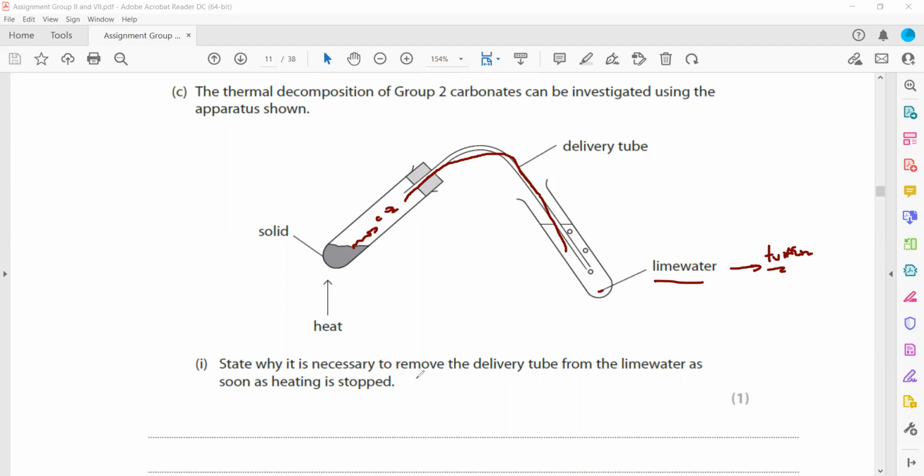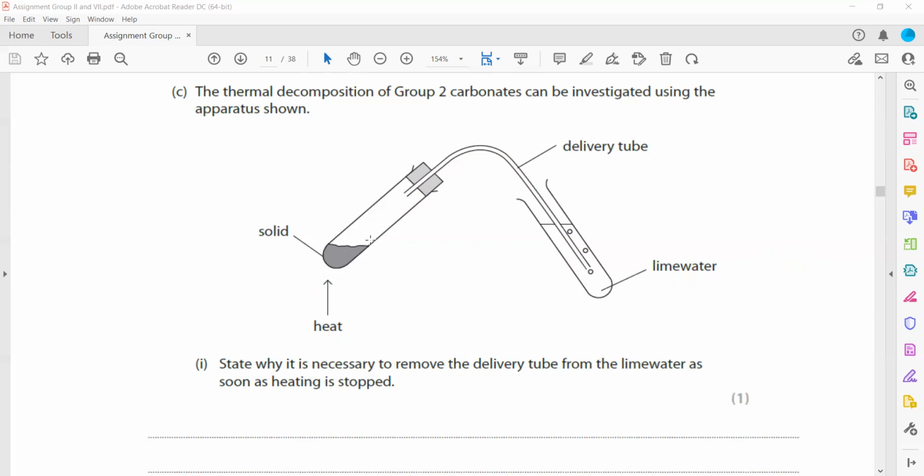State why it is necessary to remove the delivery tube from the lime water as soon as heating is stopped. The moment we stop the heat, we should remove this. Otherwise, there will be a difference in the pressure, and that difference in the pressure causes the lime water to rise in the test tube, or we can also say to avoid suck back of lime water into the test tube, or otherwise the test tube might crack due to sudden cooling.